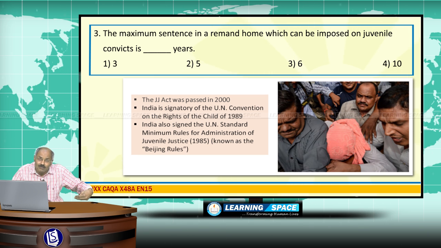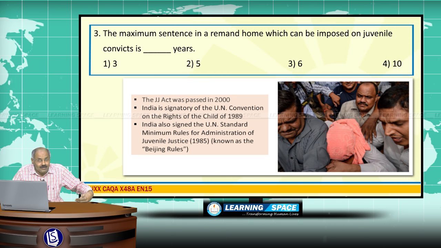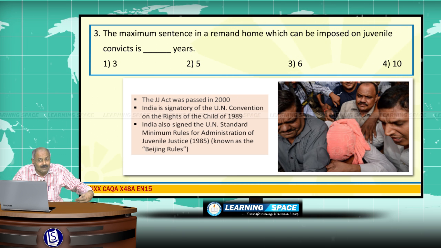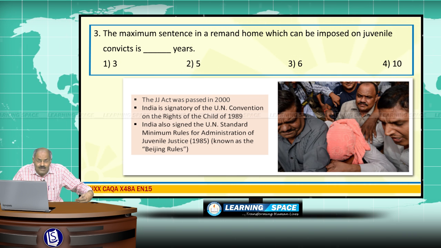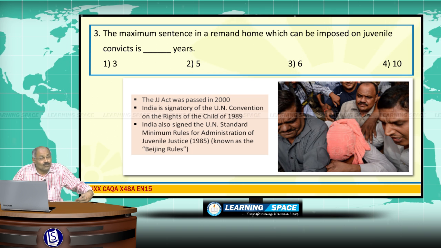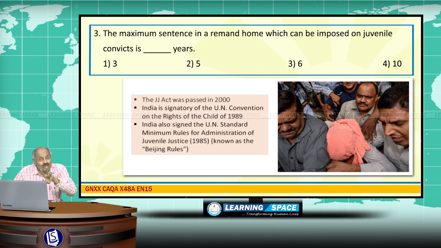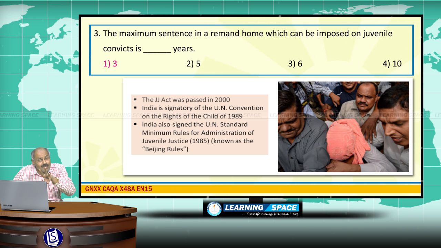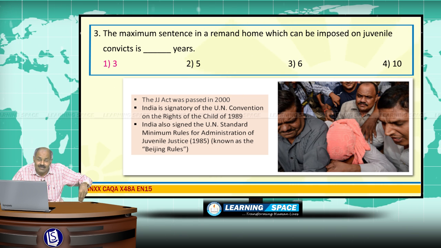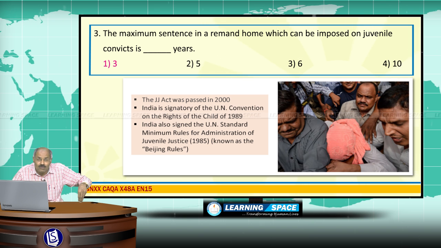Under those circumstances also, the juvenile is to be sent to a remand home, and the maximum punishment is 3 years. This is as per the Juvenile Justice Act, which was passed in 2000.